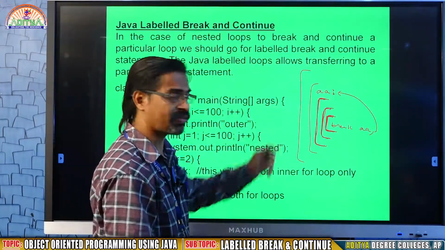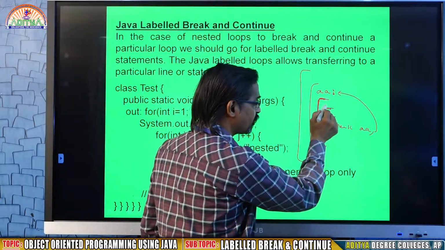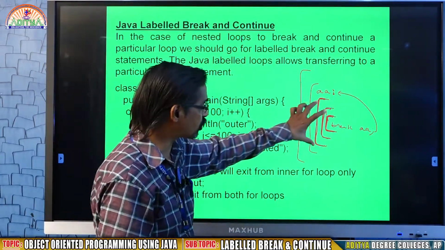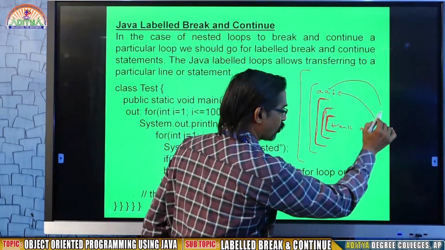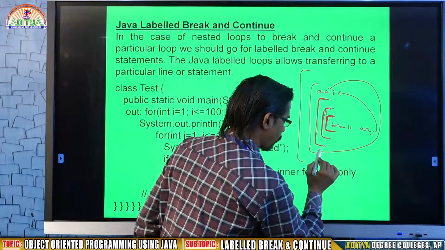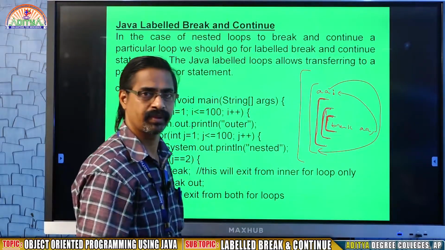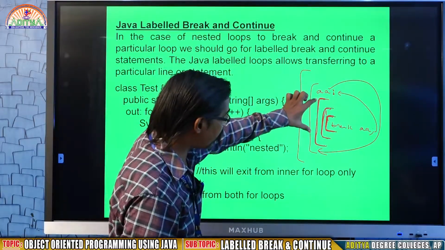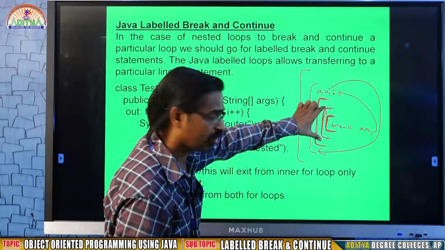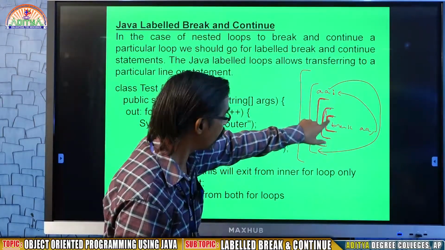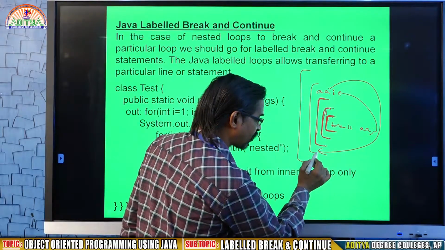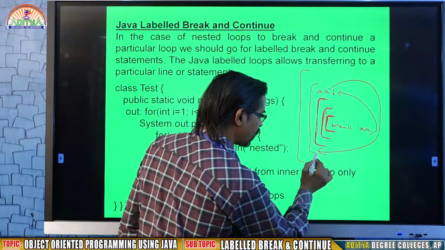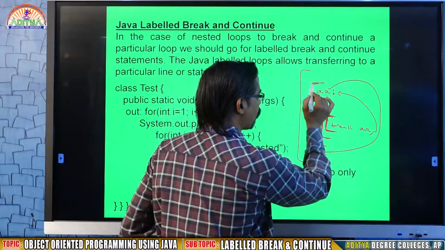Go to that spot. That means AA followed by what? 3 loops are there. All 3 loops will skip and the execution will go to this spot. So outside of the third for loop, from the inner side, it will come there. From this place there is another for, so from this place it will go to the above.